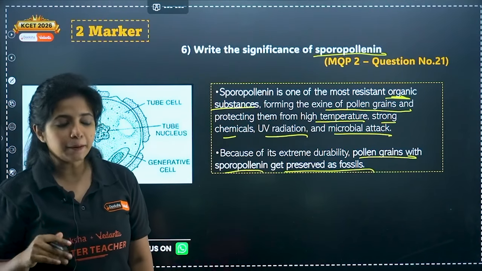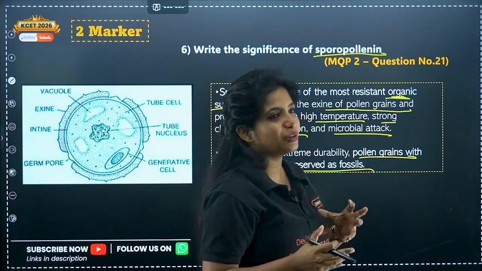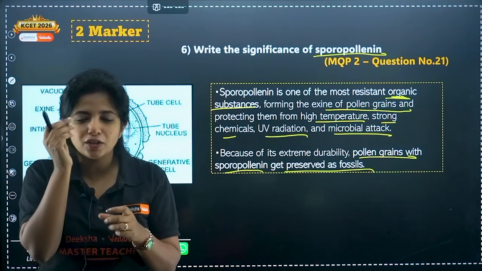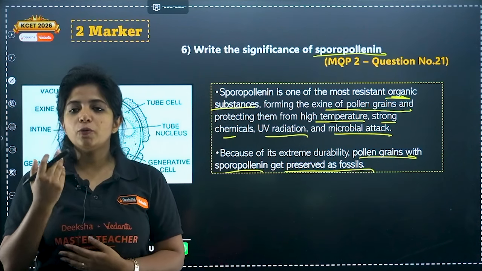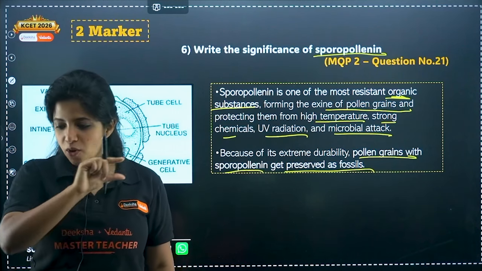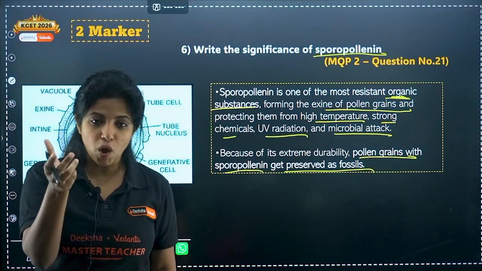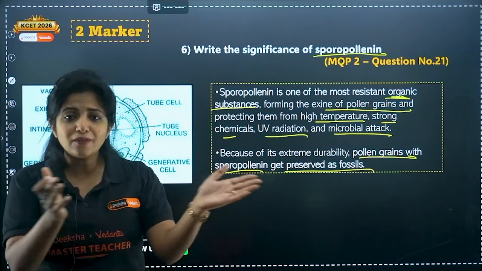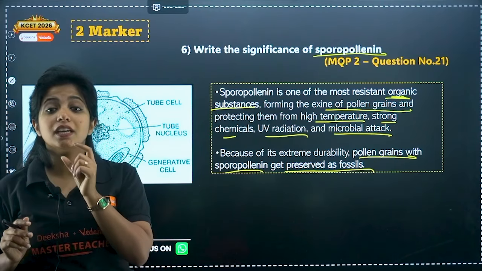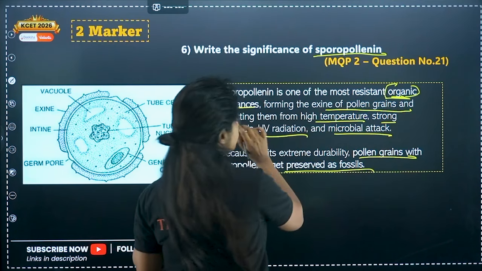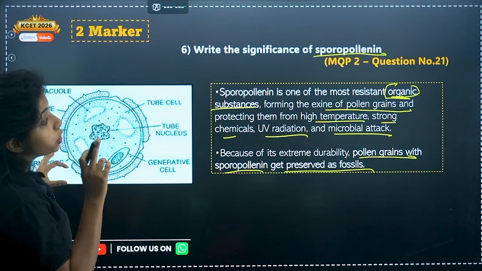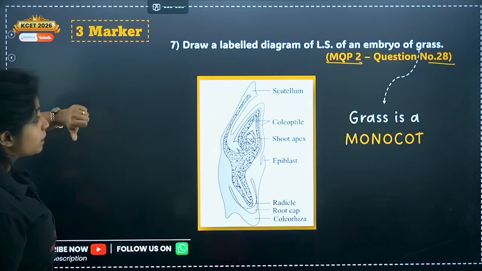What I have seen is that since there is not too much to gamble around in biology, they change certain topics, certain words. So instead of putting sporopollen is one of the most resistant organic substances, they put inorganic substances. All the lines are the same, just one particular word is wrong, and you would not be able to identify that because everything else is correct. You get it? That is how they play with you in assertion reason questions. Make sure you're reading everything carefully and keeping a note of all these important terms. Okay, so this is an MQP2 question, question number 21. Now, there's a 3-marker question. We already solved it.